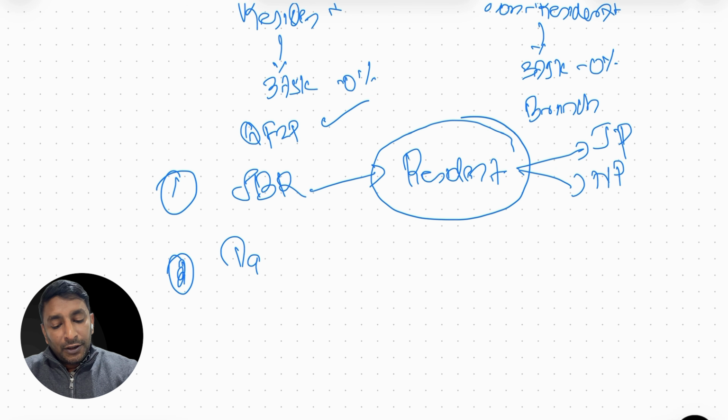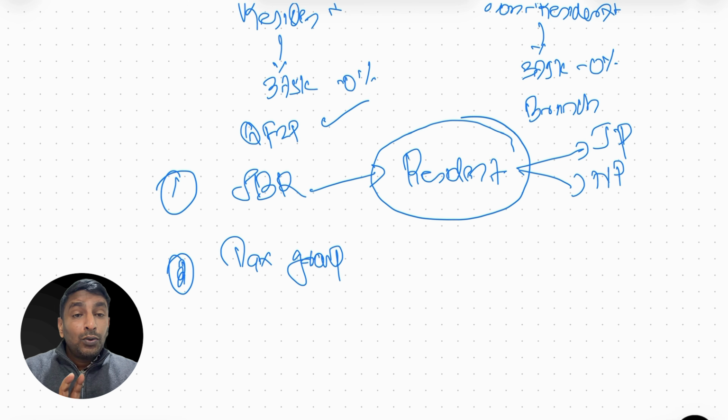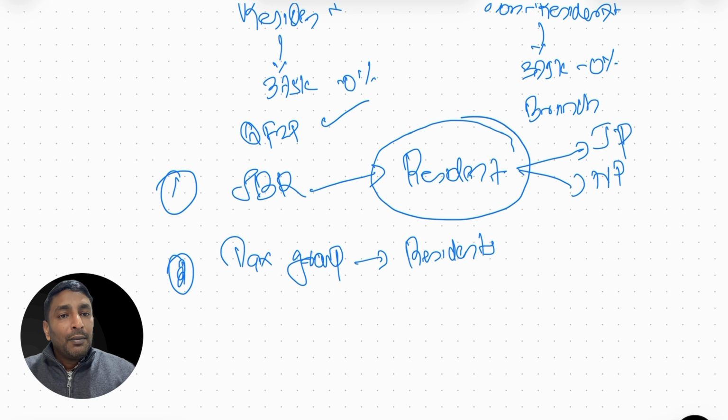Second one, tax group, which we are yet to discuss. Tax group means two or more companies can create a group, and after creating the group, they are going to have one tax registration number and one tax filing. Why people should do it, is it good to do, what are all the conditions, when it is recommended, we will discuss when the tax group comes. But for the time being, tax group can be made only by residents. A foreign company's branch cannot make a tax group.